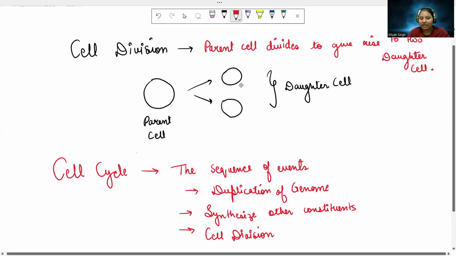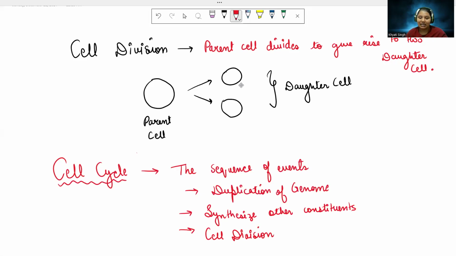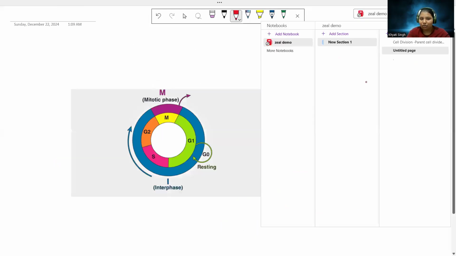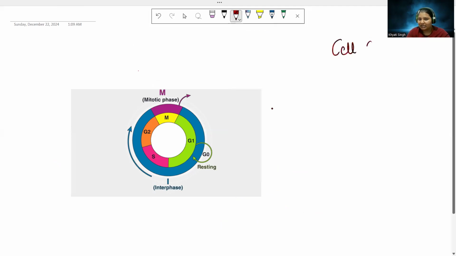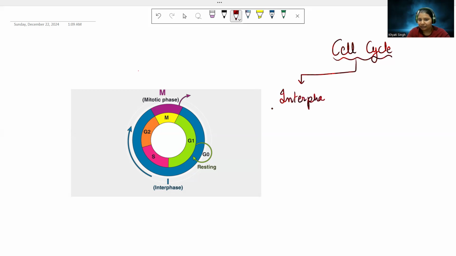So we are going to study today the cell cycle and cell division. I'm going to take a new page so we can start over there. As I told you, the cell cycle is a sequence of events. Right now, writing cell cycle. Cell cycle is divided into two parts. First is the interphase. And the second part is known as M phase.